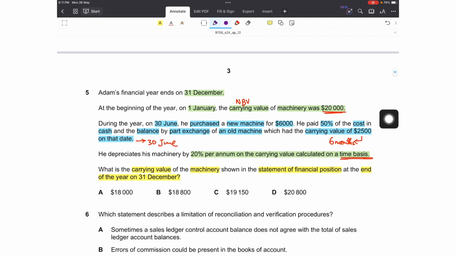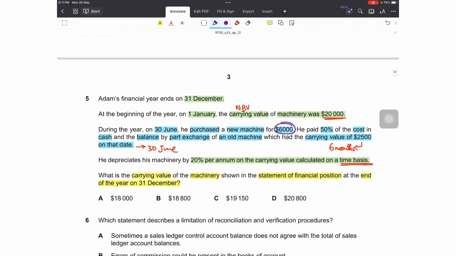Now this is a very interesting question. First of all, let's find out the depreciation for the new asset. Let's keep that aside first. The new asset was purchased on 30th June and it had a value of 6,000. So let's calculate depreciation on the new one first. 6,000 was the cost, and the depreciation rate is 20%, but we won't be charging it for the full year since it was bought on 30th June.